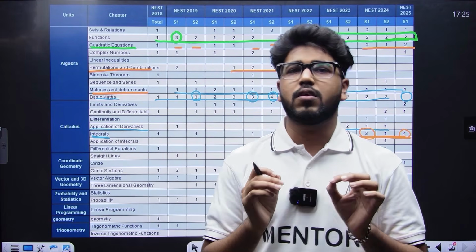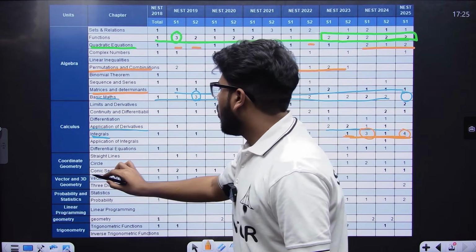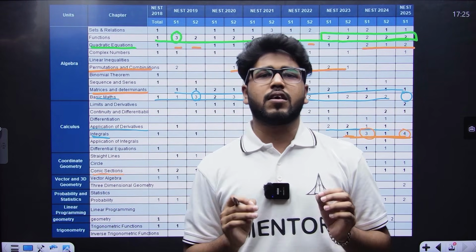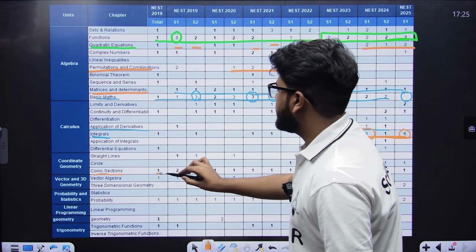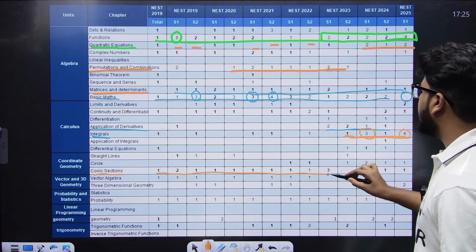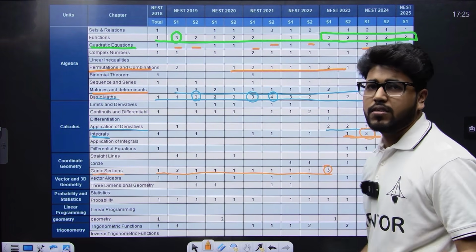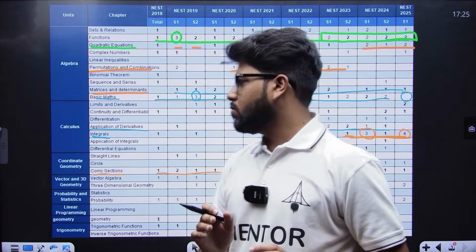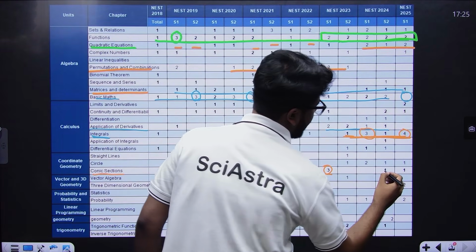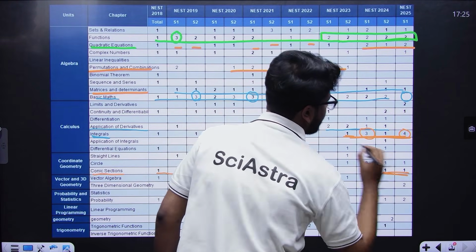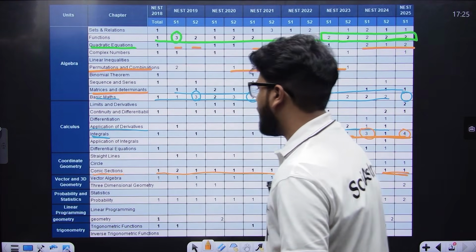and in 2025 you had 4 questions from this chapter alone. And then we can see conic sections, in which parabola, hyperbola and ellipse are covered. The consistency can be seen: every year questions are asked. In 2023 they had 3 questions just from this chapter, and then in between they missed it, but again the trend started and questions are being asked from this chapter.